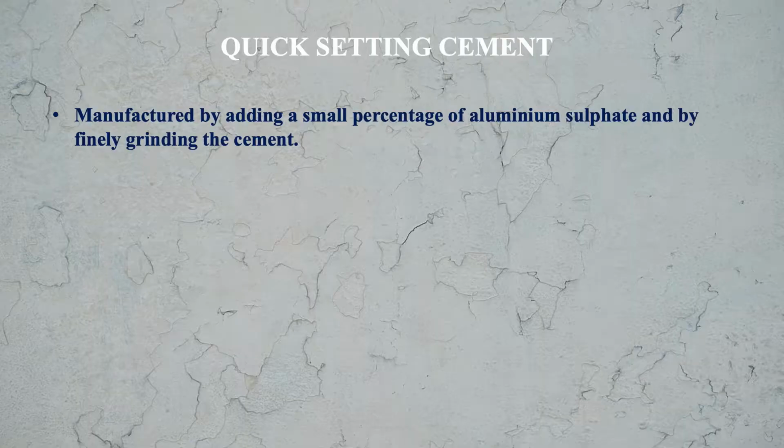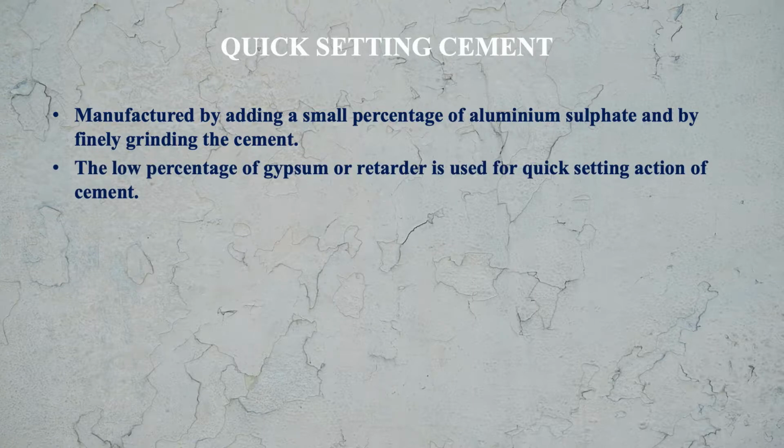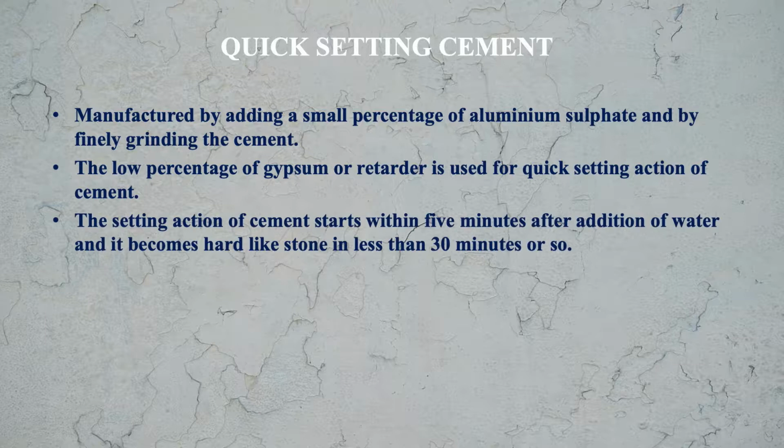Now the quick setting cement. Quick setting cement is manufactured by adding a small percentage of aluminium sulfate and by finely grinding the cement. This cement has a low percentage of gypsum or retarder for quick setting action. The setting action of the cement starts within 5 minutes after addition of water, and it becomes hard like stone in less than 30 minutes. So that way it gets its name as quick setting because it sets very quickly.